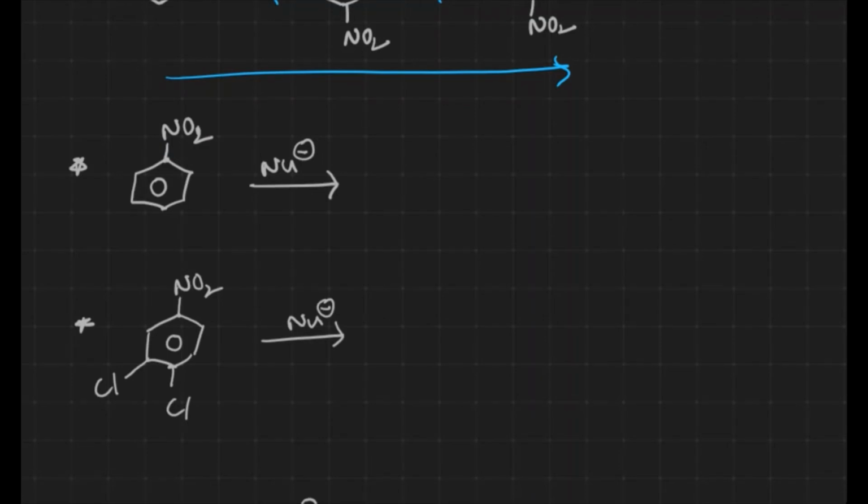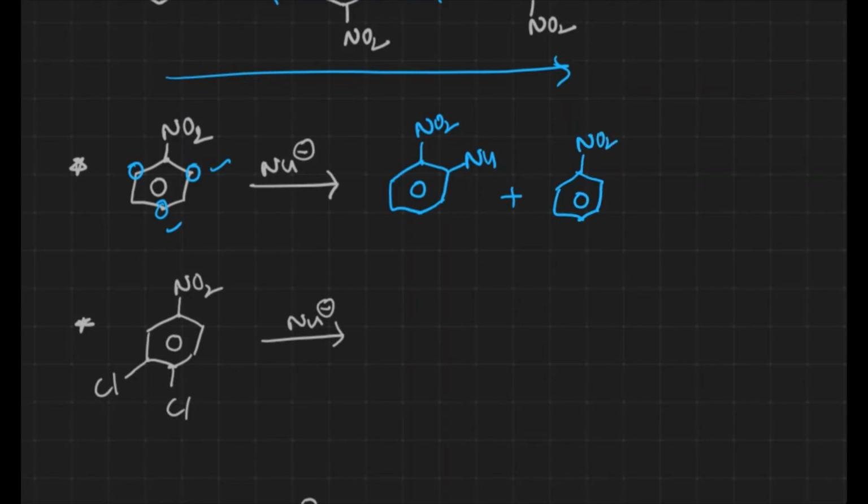Generally, the nitro group is a meta-directing group towards electrophilic substitution reaction because it decreases electron density at the ortho and para positions. Decreasing means the ortho and para positions get positive charge, and the negative charge will go to the positive charge only. So with the nitro group at the ortho position or at the para position, we can expect nucleophilic substitution reactions.